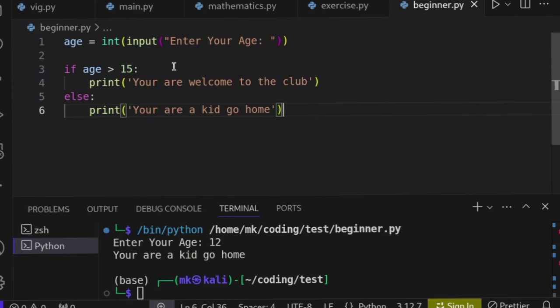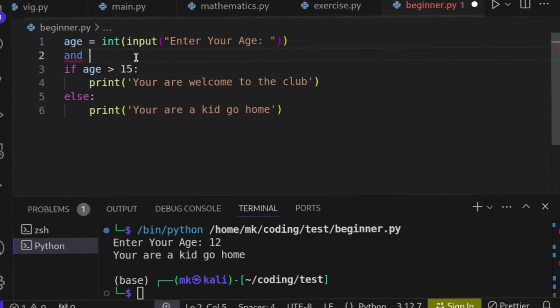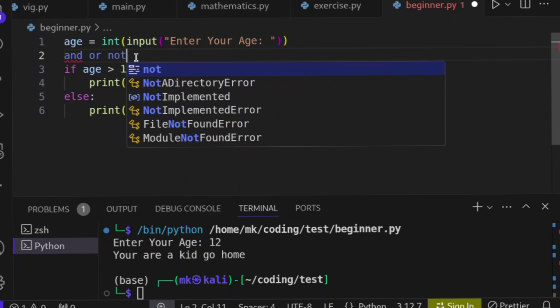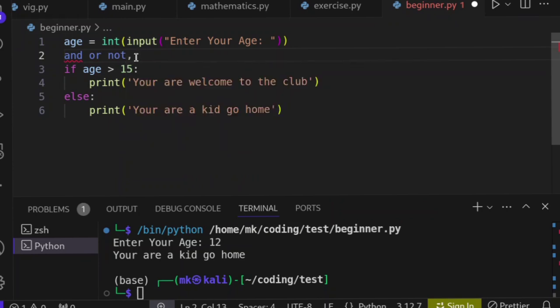So any condition you think you can put here that returns either true or false. For example, you learned about the operators and, or, and not. We also learned about comparison operators: less than, greater than, equal to, less than or equal to, greater than or equal to, then not equal to.